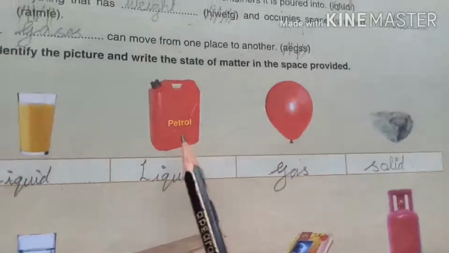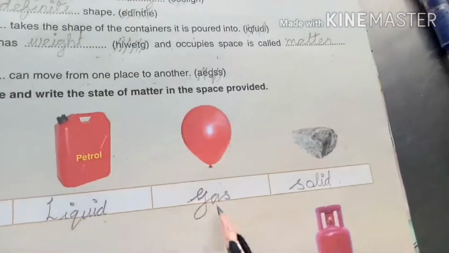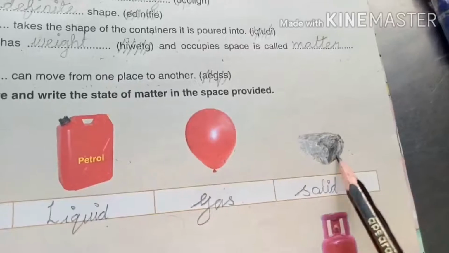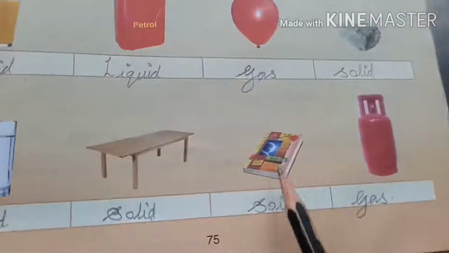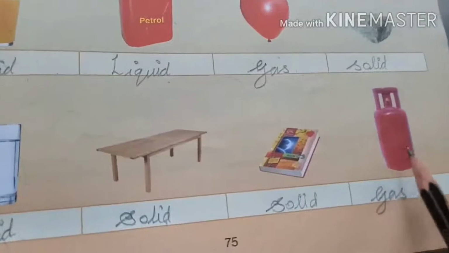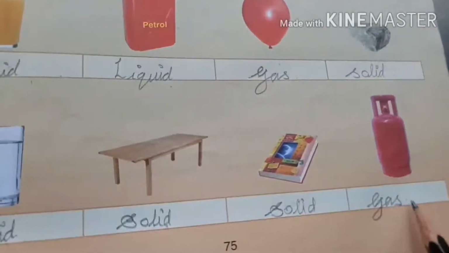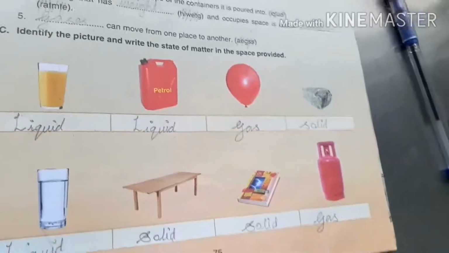So now look at the pictures. A glass of juice is an example of a liquid. A can of petrol, petrol is a liquid. An air balloon is a gas. Stone is a solid. A glass of water is a liquid. Table is a solid. Book also is a solid. And a gas cylinder is an example of what state of matter? Gas. Okay, children? I hope you are all clear on that.